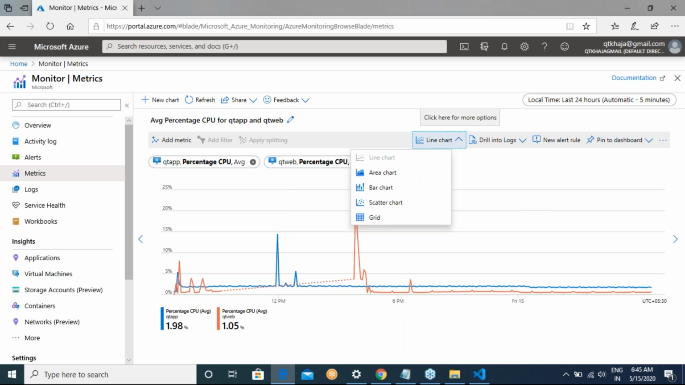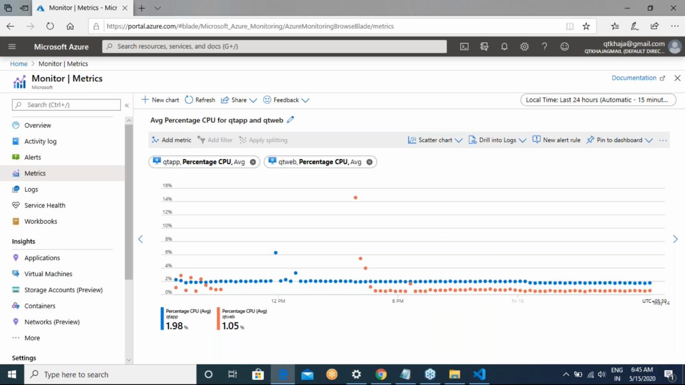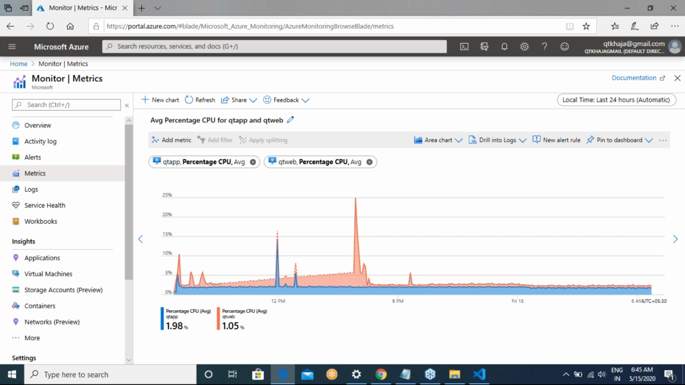Okay, if I don't like line chart, I can go with area chart. If I don't like area chart, I can go with scatter chart. If I don't like it, I can go with grid, which will tell you the actual number. So all of this I can basically get it done very easily from here.